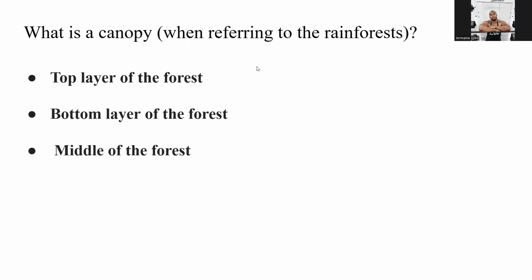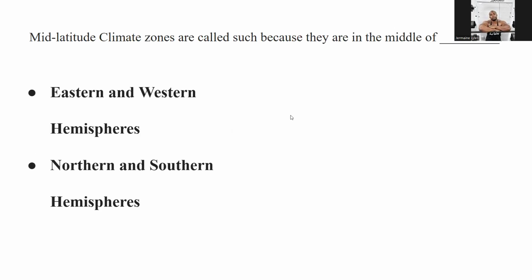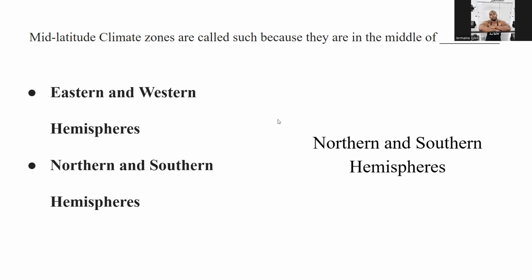What is a canopy? We're talking about a forest. A canopy. Is it the top layer, bottom layer, or the middle of the forest? We know it's the top layer. Mid-latitude climates are called such because they are in the middle of the northern and southern hemispheres.